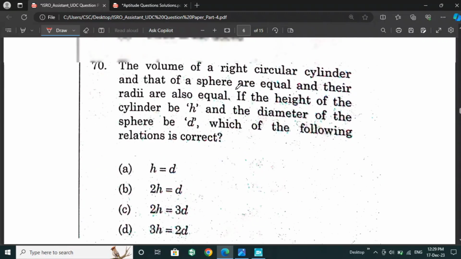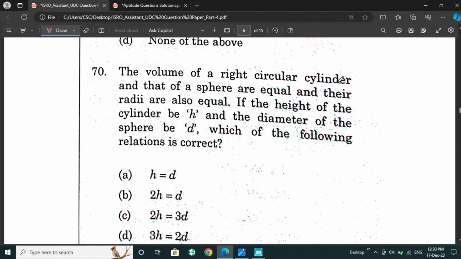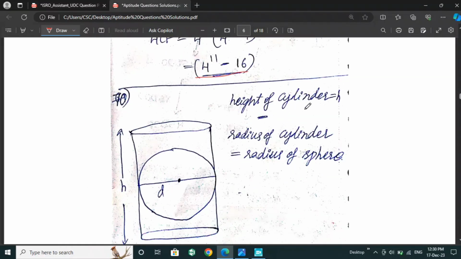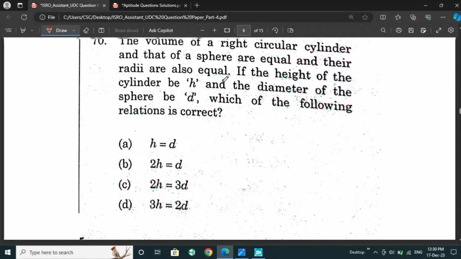Next is, the volume of a right circular cylinder and that of a sphere are equal, and their radii are also equal. If the height of the cylinder be h and the diameter of the sphere be d, which of the following relations is correct? So for this particular question, if we take the height of the cylinder as h, then the radius of the cylinder is equal to the radius of the sphere, which is mentioned in the question itself.